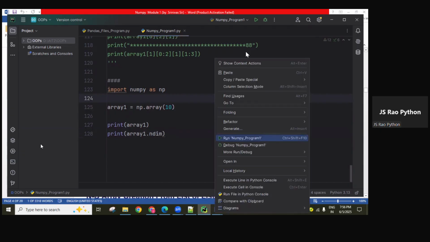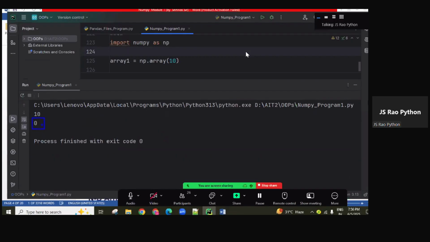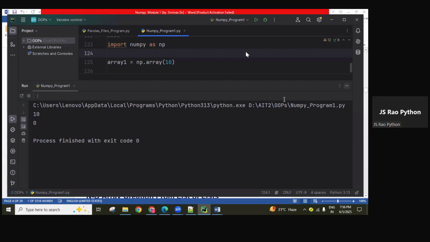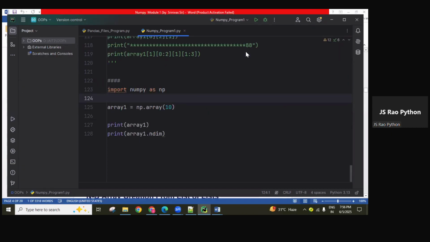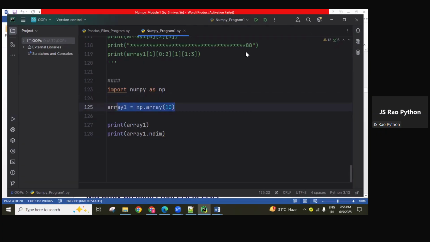What are you getting? See here, the 0 dimension, guys. How to create a zero dimension array object is often asked. It is an array of a single value, guys. If we give any number without any square brackets, that is called a zero dimension object.